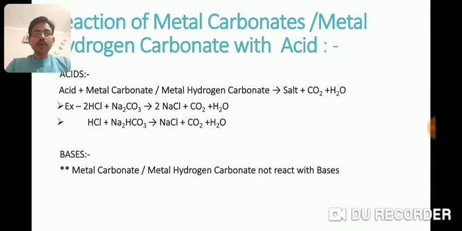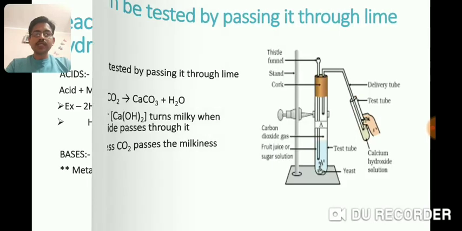Reaction of metal carbonates or metal hydrogen carbonates with acid. Metal carbonates and metal hydrogen carbonates react with acid to form salt, carbon dioxide and water. HCl reacts with Na2CO3 or NaHCO3 to form sodium chloride, carbon dioxide and water along with brisk effervescence. So this is the reaction of metal carbonate with acids.